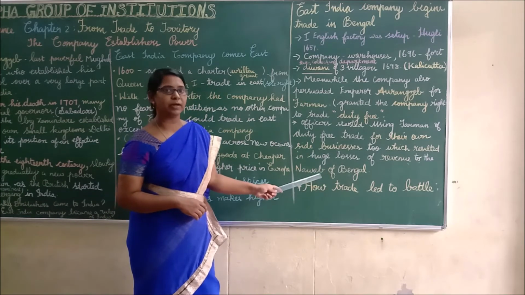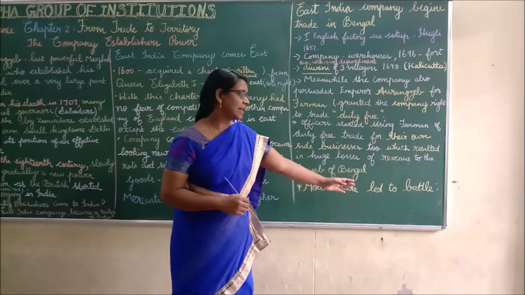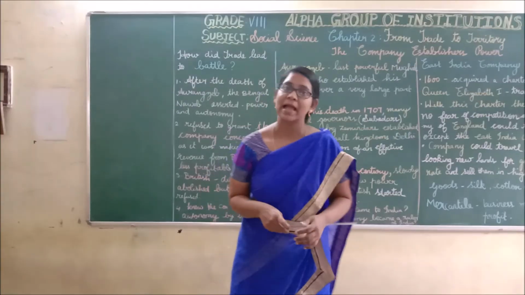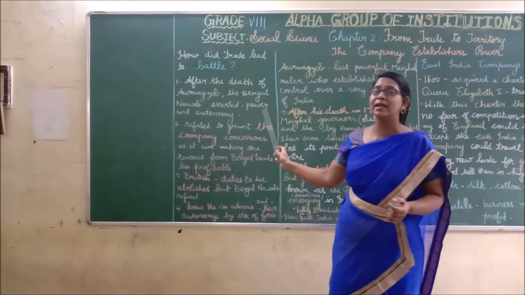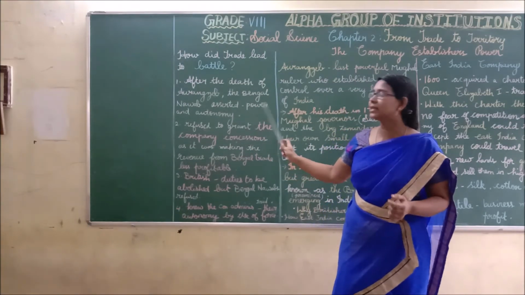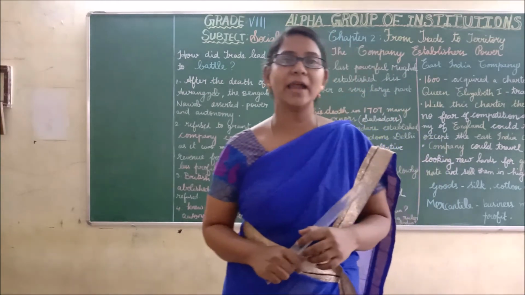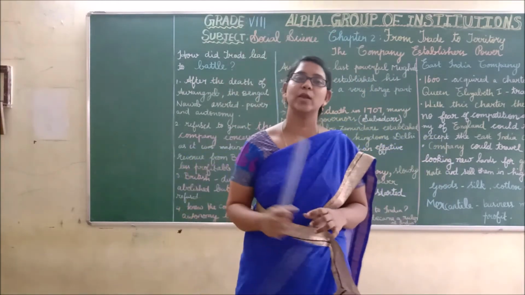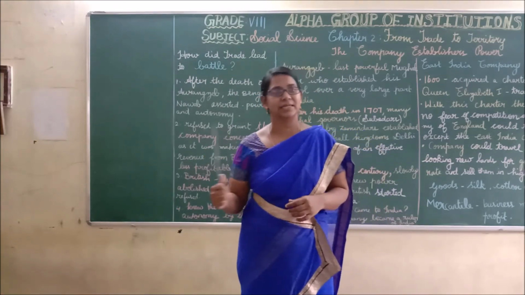Is it clear, my dear children? Now let us see how trade led to battle. After the death of Aurangzeb, the Bengal Nawabs asserted their power and autonomy. Murshid Quli Khan was Nawab of Bengal and was a strong ruler who started protesting against this.